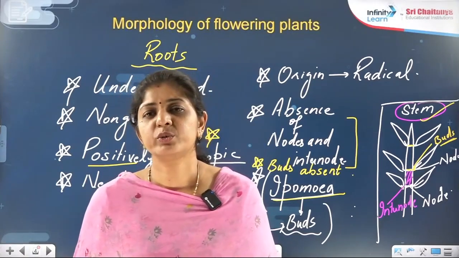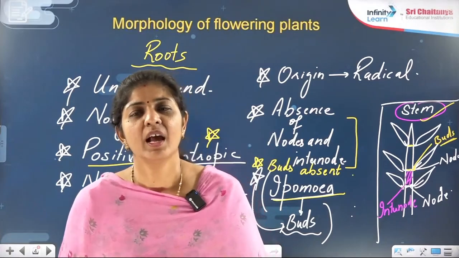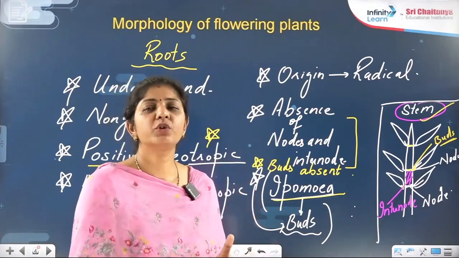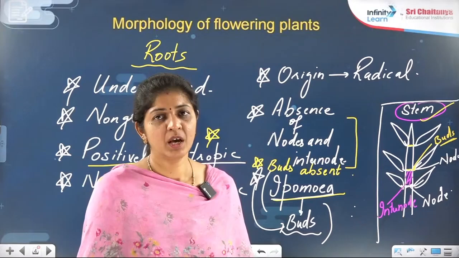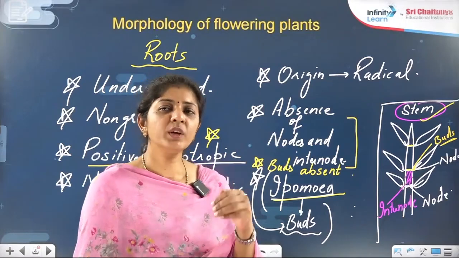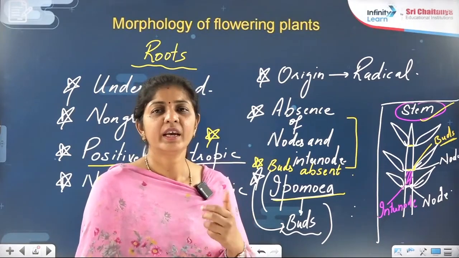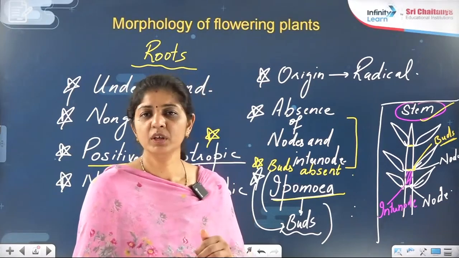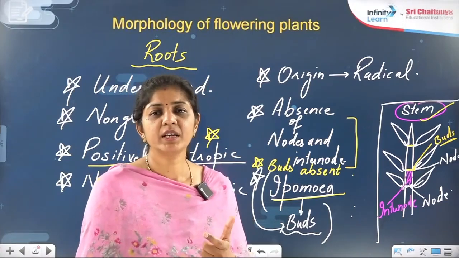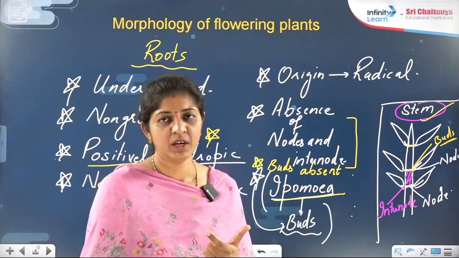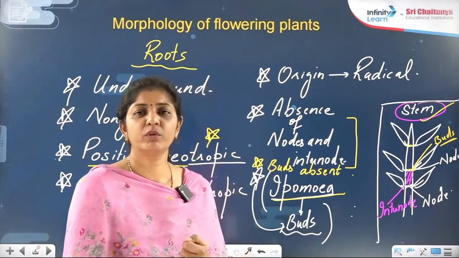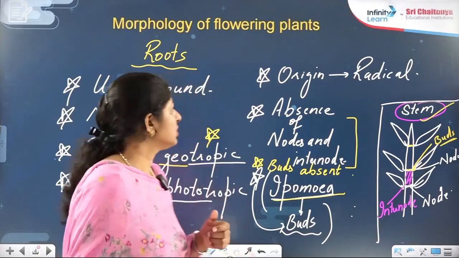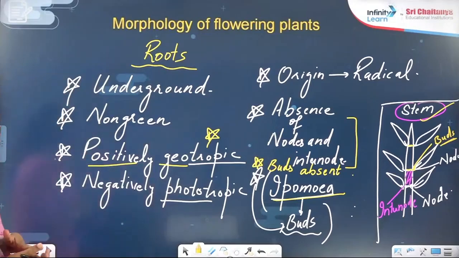Plumule is giving rise to the shoot system, right? And it is the positively geotropic part of the plant. Positively means it is growing towards the earth. Negatively phototropic means it is moving or growing away from the light. The word is tropic, it is not trophic. This is a very important thing, you have to correlate with that, right? So these are the technical terms related to the roots.